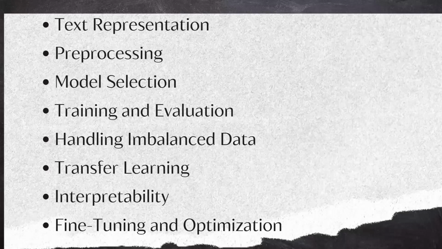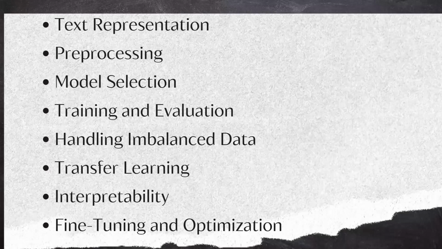Some of the techniques which we are using in text classification are text representation, pre-processing, model selection, training and evaluation, handling imbalanced data, transfer learning, interpretability, fine-tuning and optimization.